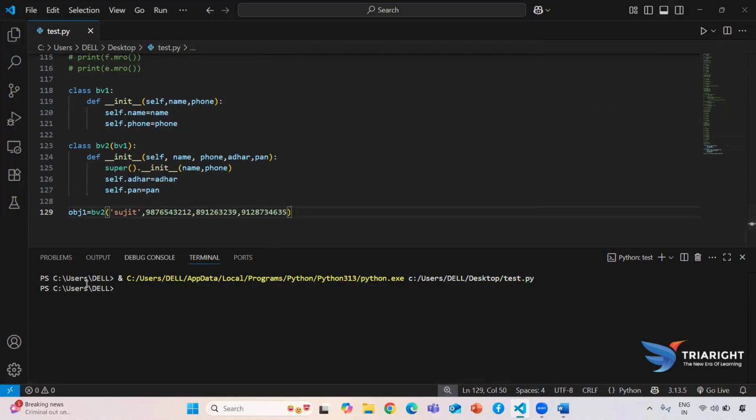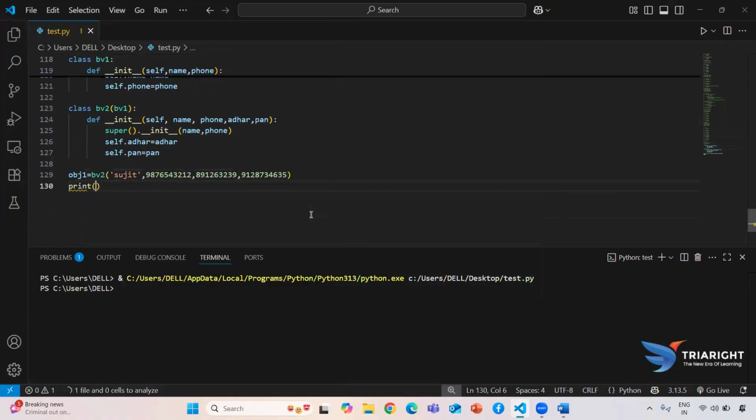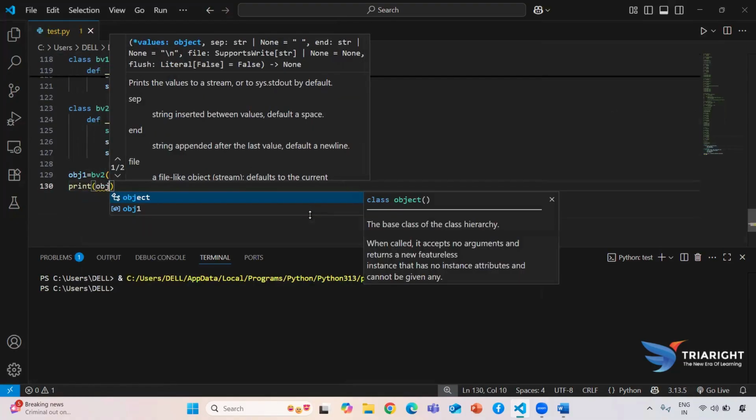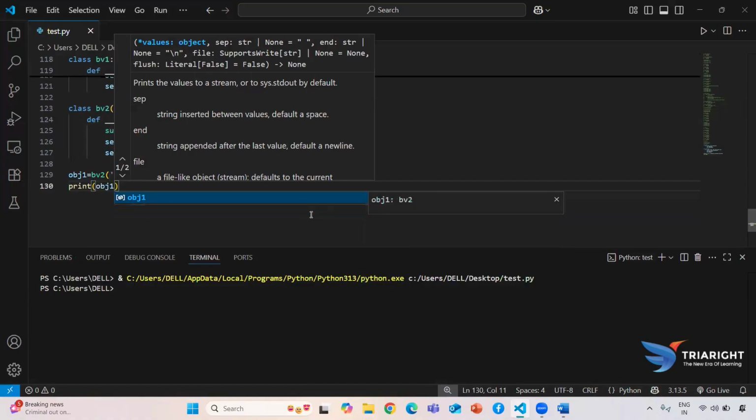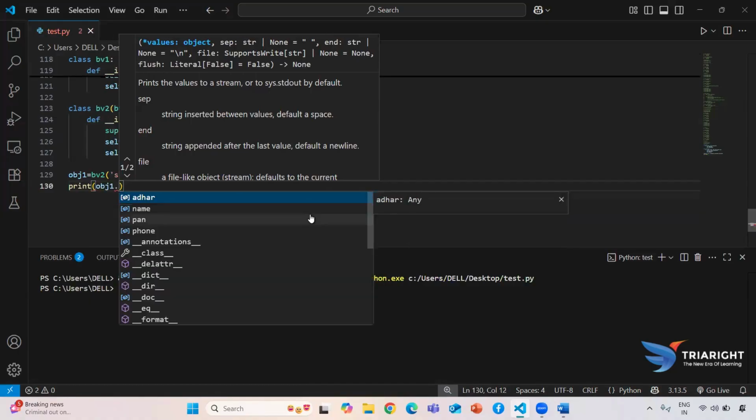Now if I try to get some value, how to do that? My requirement is to get the PAN number. Is it possible or not? Let's see how to do that. Every time we know that whenever we want to get some uncommon property, we use our object reference. So here also I use the object reference called obj1 dot name.